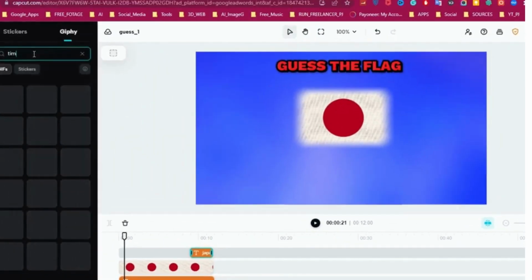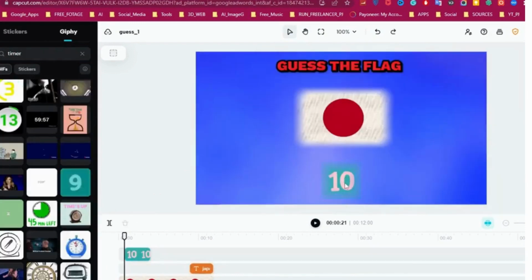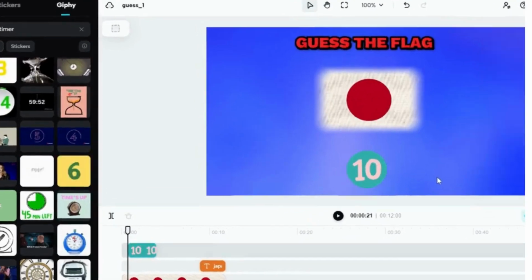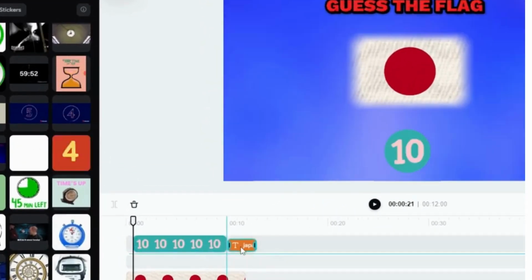Now go to sticker section and search for timer. Choose one of them and drag it to scene. Create a circle mask for it. Now adjust the layers so that the name of the country is displayed when the timer reaches 0.